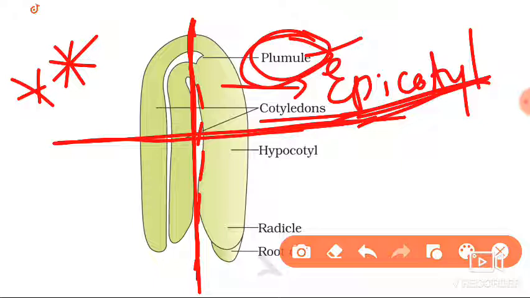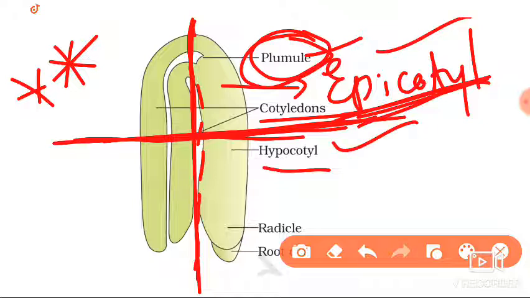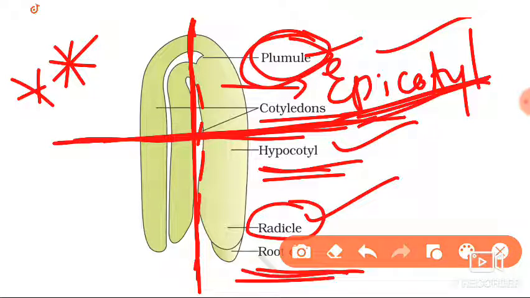And below the embryonal axis, just below the cotyledons, at the lower end of the cotyledon region, there is the hypocotyl. The part present above is the epicotyl, and the part below the level of the cotyledons is the hypocotyl. This hypocotyl ends with a radicle and a root cap. The radicle is covered by the root cap.